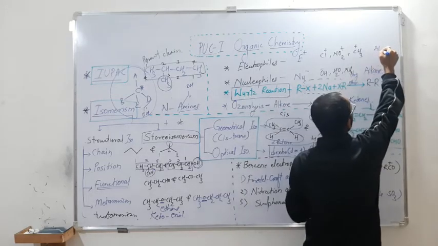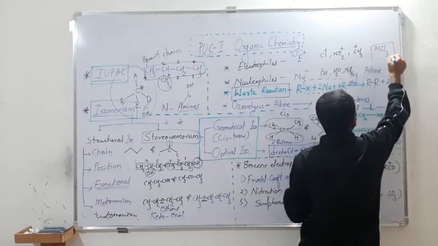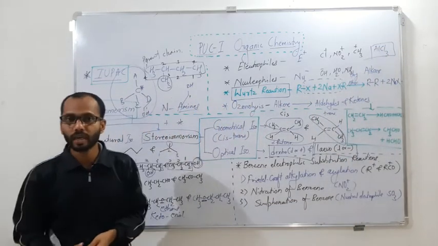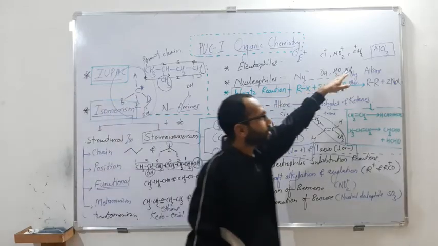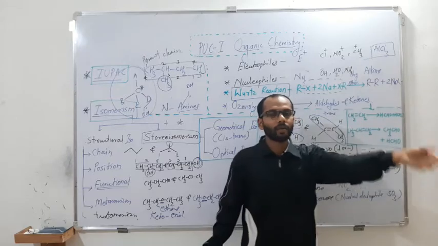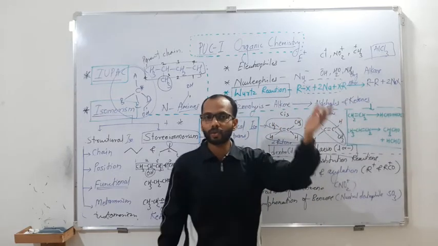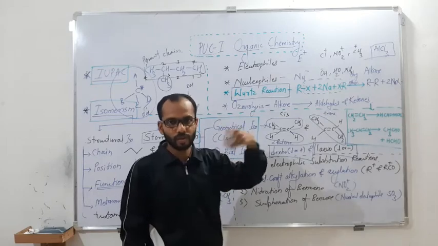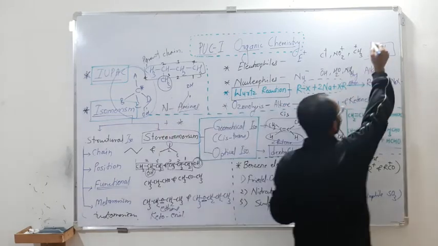If you have AlCl3, this is a neutral electrophile. The reason is that the aluminum connected to 3 chlorine atoms has only 3 bonds, so it is lacking an octet. It has an incomplete octet, so it will try to gain electrons. As it is gaining an electron, it is deficient, and therefore it is called an electrophile.